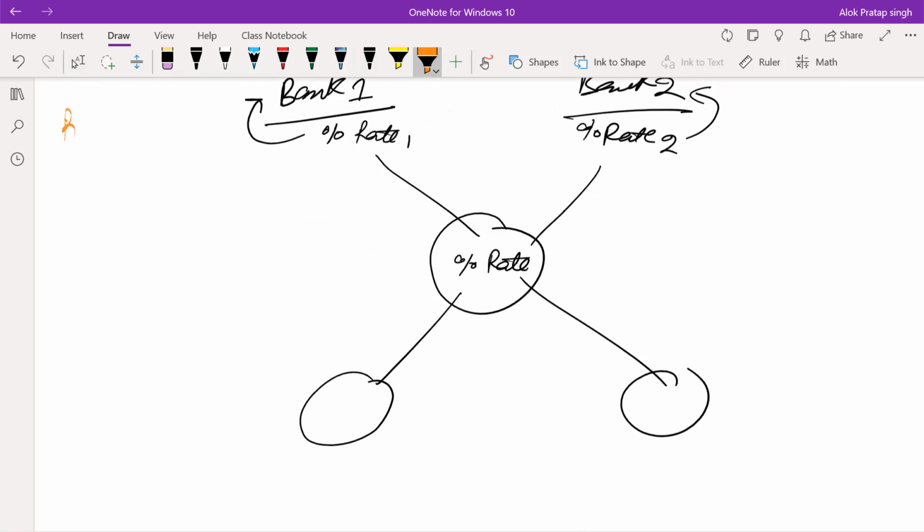And here what entity will come, rate is what? Now see, understand this. Rate percentage, but rate percentage is interest per year on the principal.